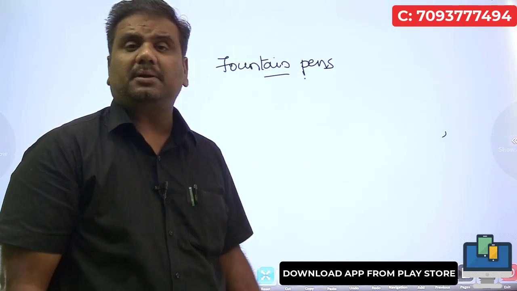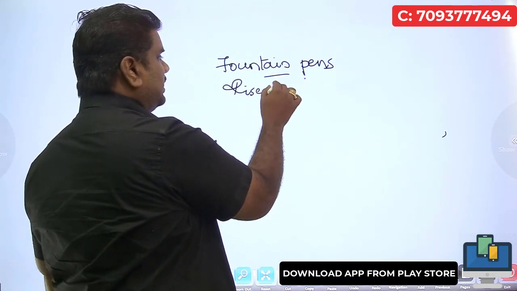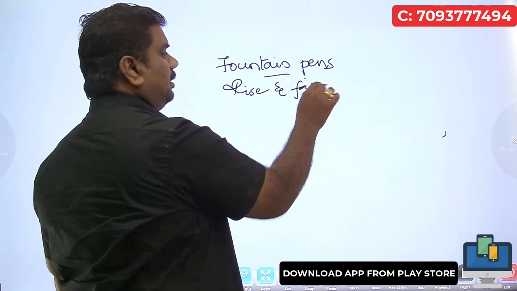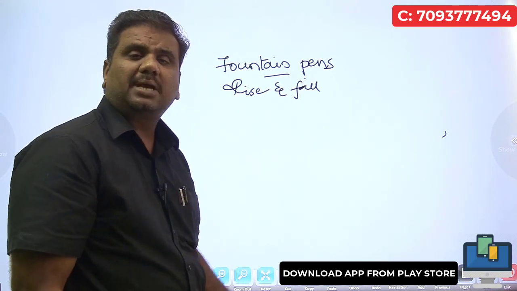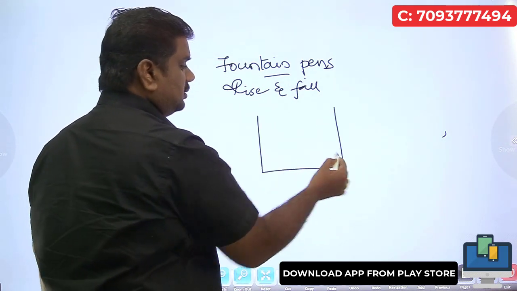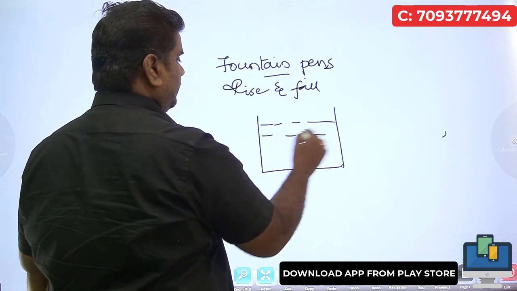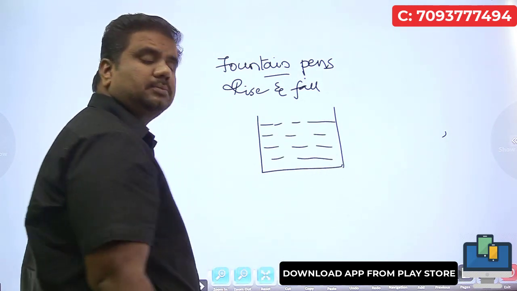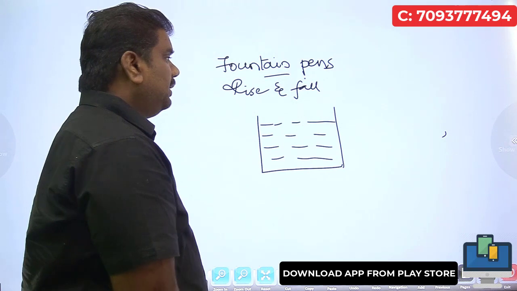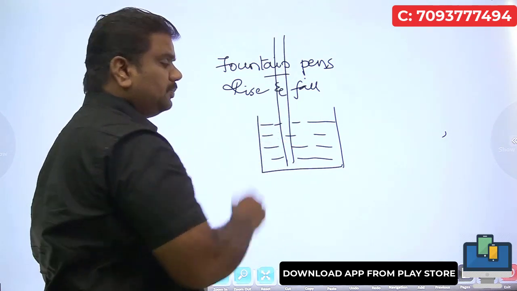But what is capillarity? The rise and fall of a liquid in a tube is known as capillarity. Suppose this is a beaker consisting of water. In this beaker, you place a capillary tube like this.